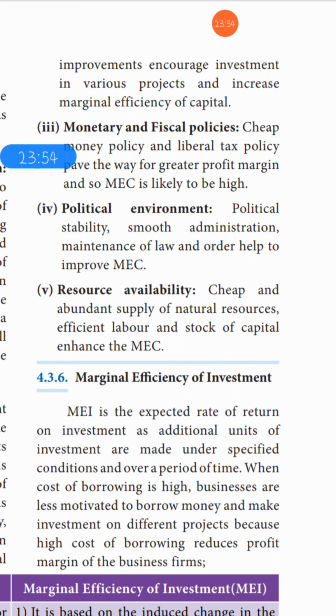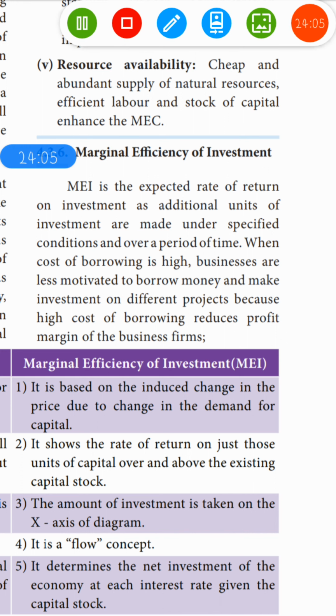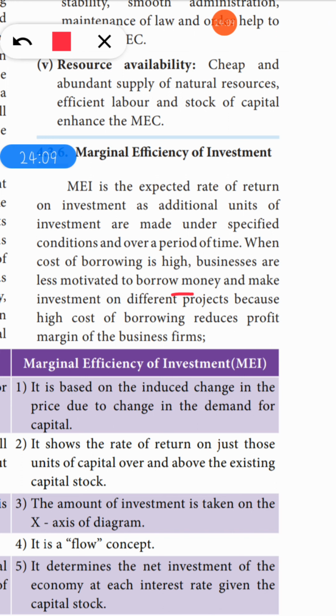When the cost of borrowing is high, businesses are less motivated to borrow money and make investments on different projects, because a high cost of borrowing will reduce the margin of business firms.